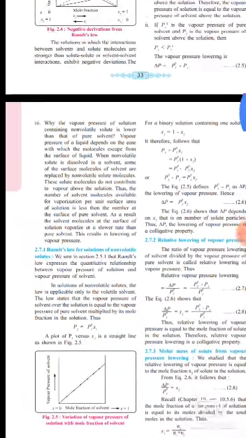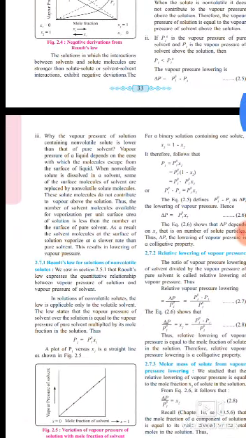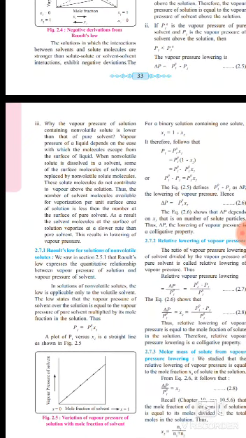So we discuss here Raoult's law for solutions of non-volatile solutes. We saw in section 2.5.1 that Raoult's law expresses the quantitative relationship between the vapor pressure of a solution and the vapor pressure of the solvent. In a solution of a non-volatile solute, the law is applicable only to the volatile solvent.